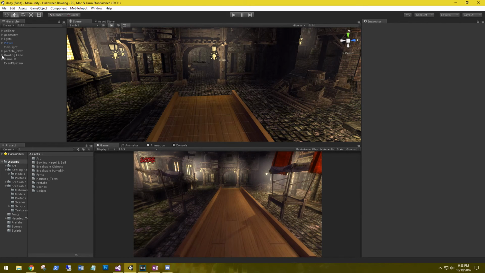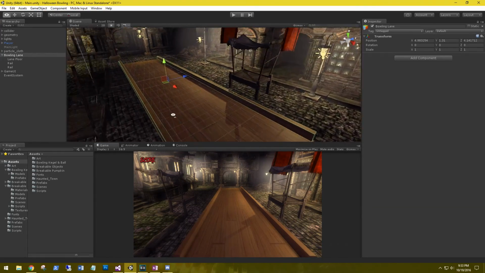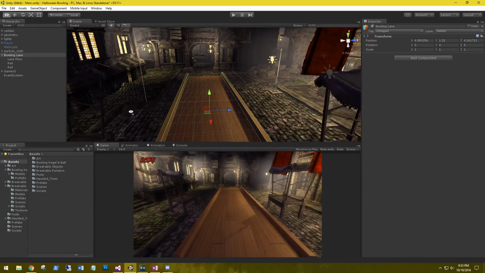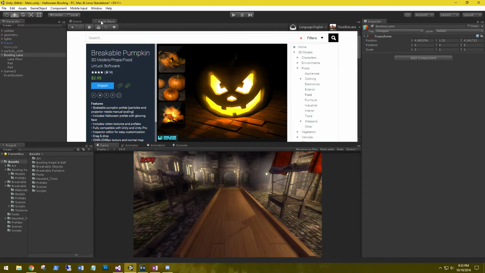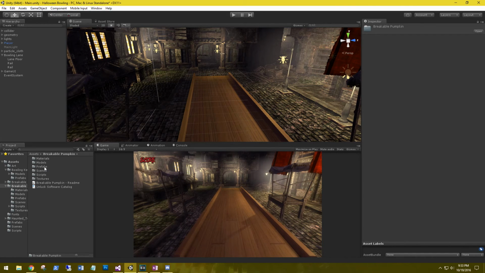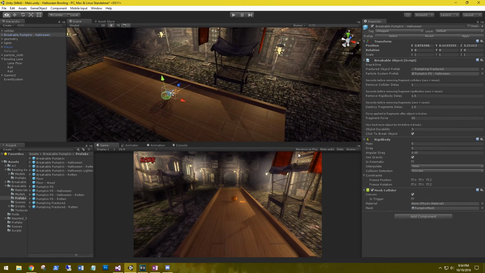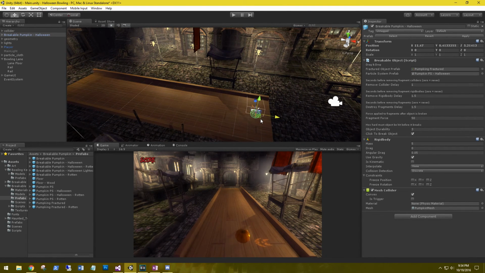Alright, so for our bowling lane I've already deleted our pumpkin and our bowling pins that we had set up. I found on the asset store a perfect prop for this. It's called Breakable Pumpkin. Go ahead and get it downloaded and go into that folder and into the prefabs. The one that I'm using is called Breakable Pumpkin Halloween. Go ahead and drag it out into the scene. Let's move it a little closer to the camera. Let's rotate it towards us.